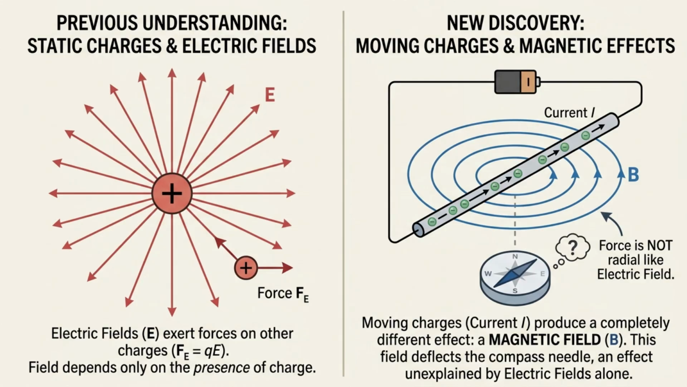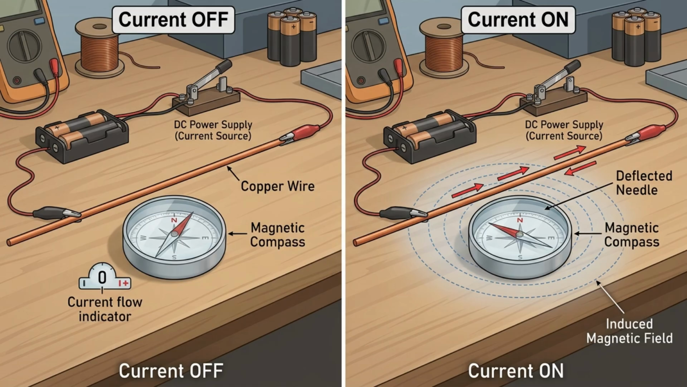In the previous lesson, we learned that electric charges create electric fields that exert forces on other charges. However, scientists discovered that moving charges produce effects that cannot be explained by electric fields alone. For example, when an electric current flows through a wire, a compass needle placed nearby changes direction. This behavior occurs even though the compass is not electrically charged. Something else must be influencing the space around the wire.